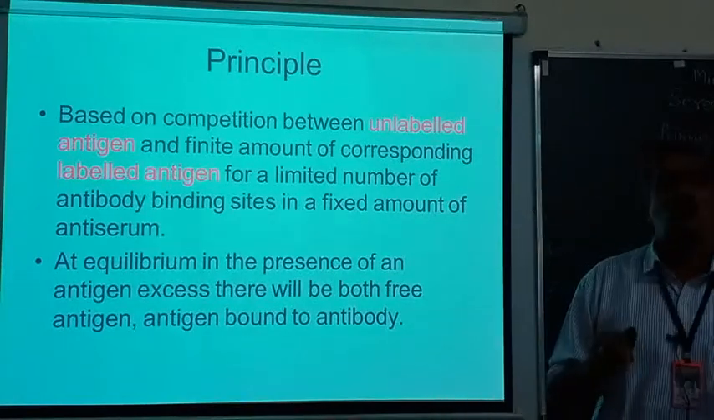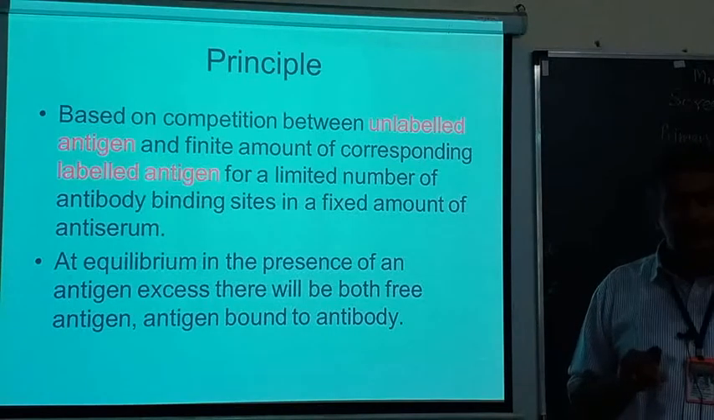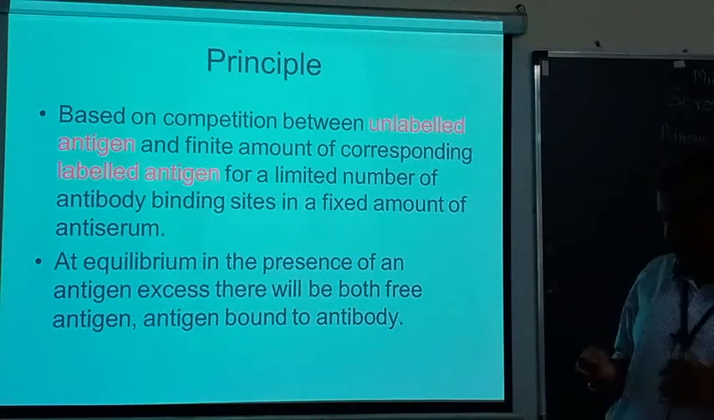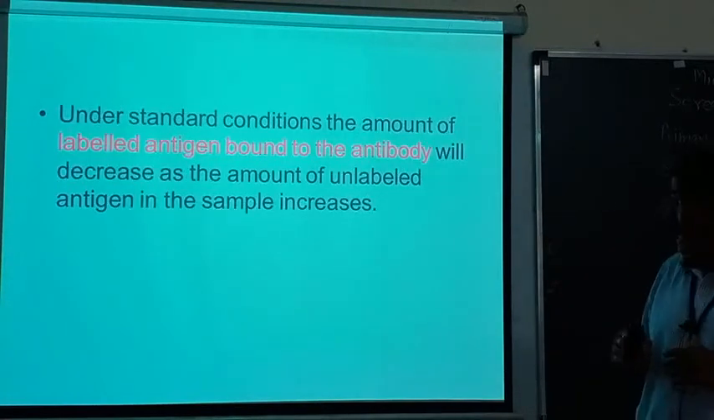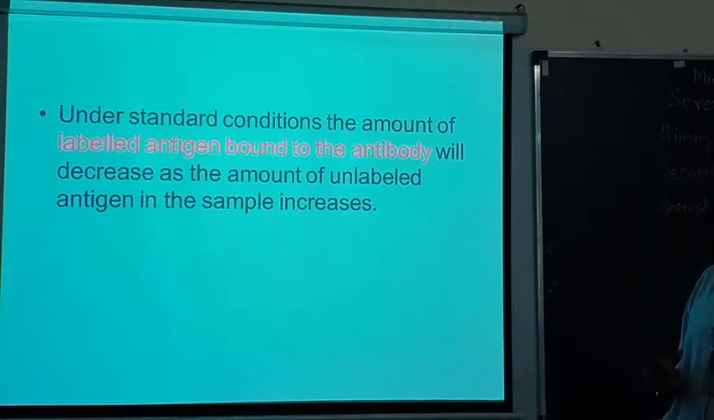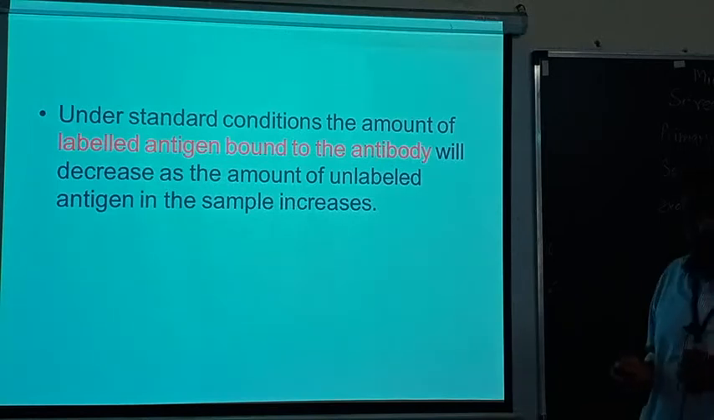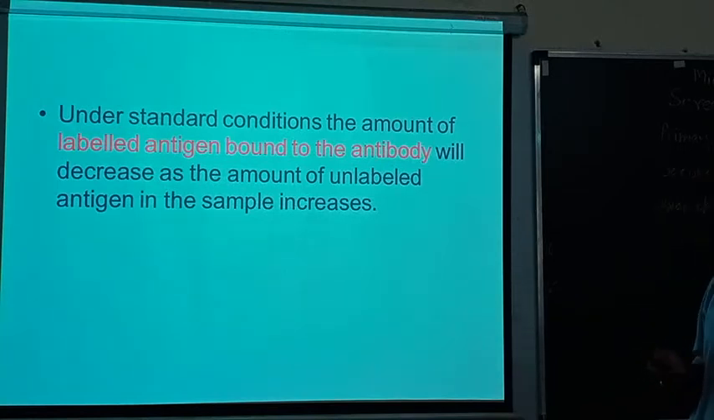But this is not possible in a live system, because sometimes antigen will be in excess, sometimes antibodies. Under standard conditions, the amount of labeled antigen bound to the antibody decreases as the amount of unlabeled antigen in the sample increases. So, unlabeled antigens are there, you can elucidate them out, and whatever labeled antigen you measure will determine the exact amount.